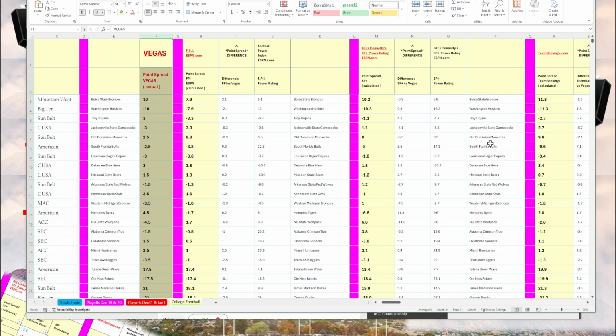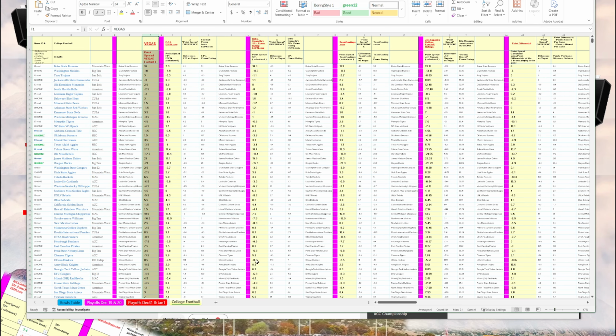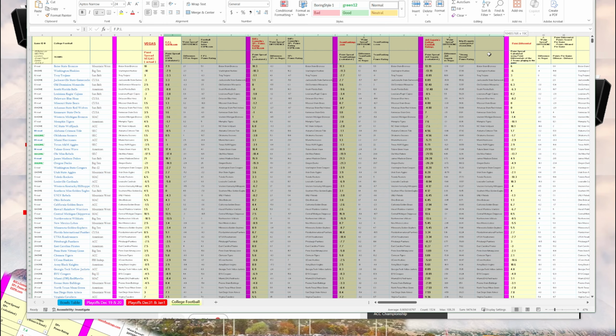And then to compare, what I did was I calculated a point spread using 4 different authoritative sources: the Football Power Index from ESPN.com, Bill Connelly's SP Plus Power Rating, also published on ESPN, TeamRankings.com's own power ratings, and Jeff Sagarin's college power ratings.